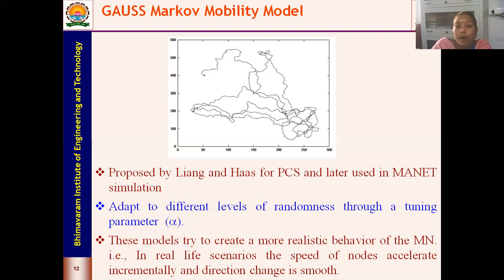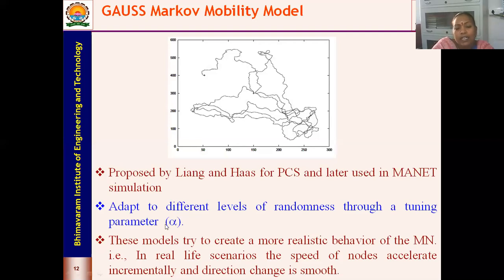How we understand the movement of the mobile nodes basically depends upon the parameter alpha. This alpha is called a tuning parameter, and it takes a value between 0 and 1. Based upon the alpha value, you can say whether the model is going to behave as a Gauss-Markov mobility model, that is GMM.